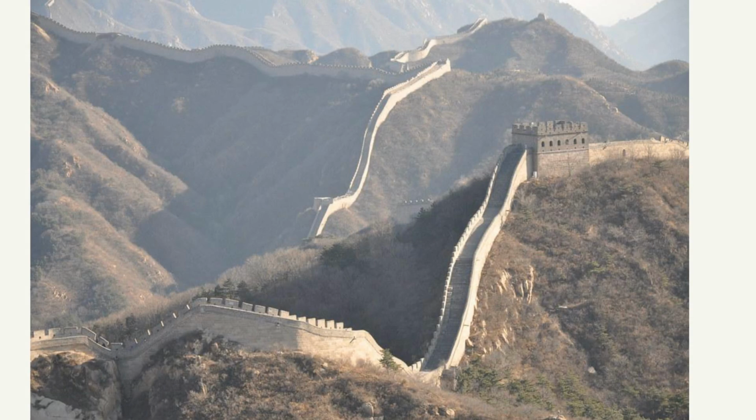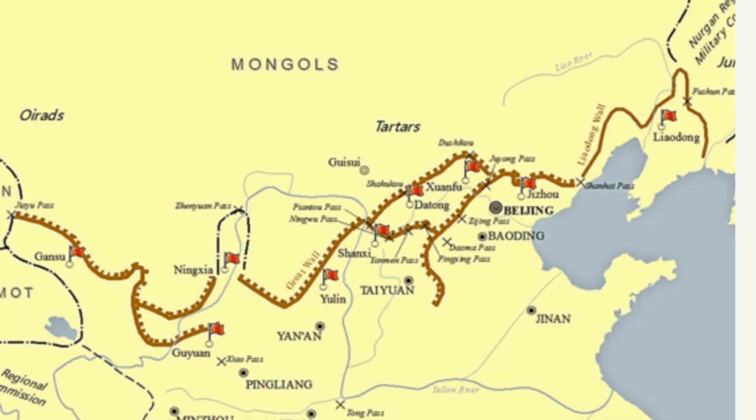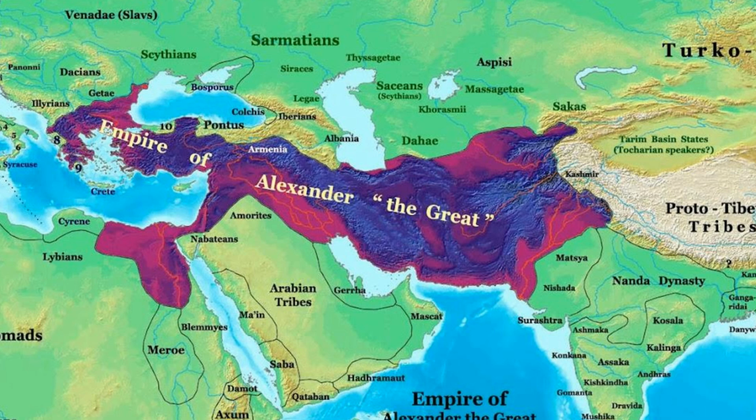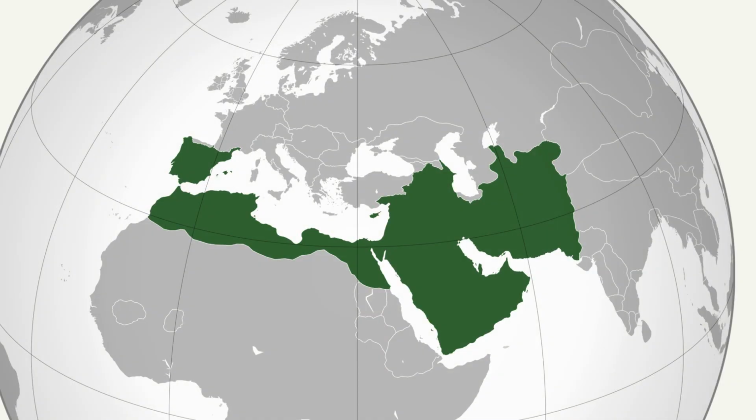China has a long history of defense against northern invaders, symbolized by the Great Wall of China. The Great Wall stretches across a vast region, aimed at protecting China from groups like the Mongols and Tartars. Other empires, like the one built by Alexander the Great, demonstrated the possibility of large-scale conquest across different regions. The Umayyad Caliphate also established a vast empire, spanning from the Arabian Peninsula across North Africa and into Europe.